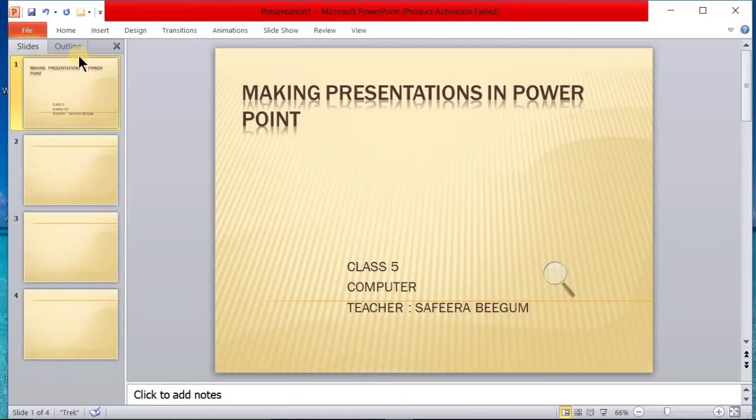A PowerPoint presentation is a group of systematically arranged slides that can contain information like text, pictures, sound, animations, etc. on a particular topic.